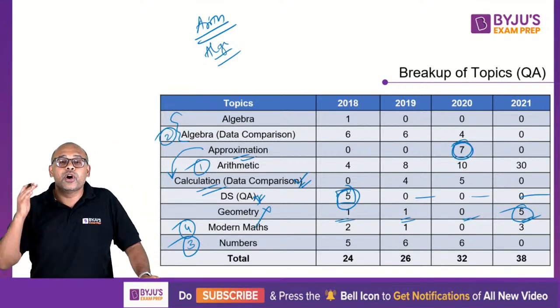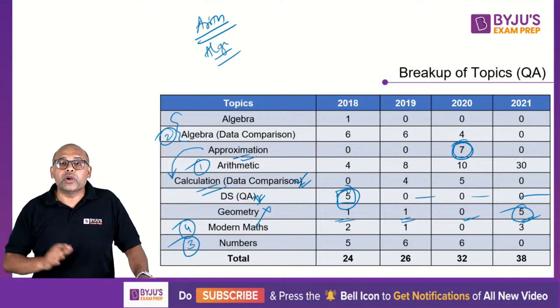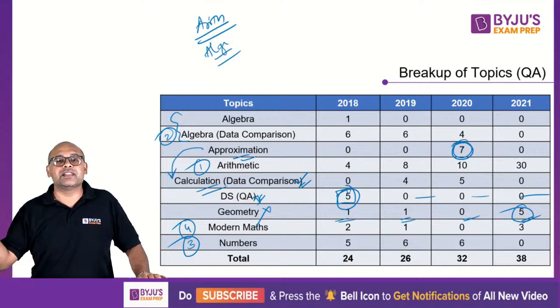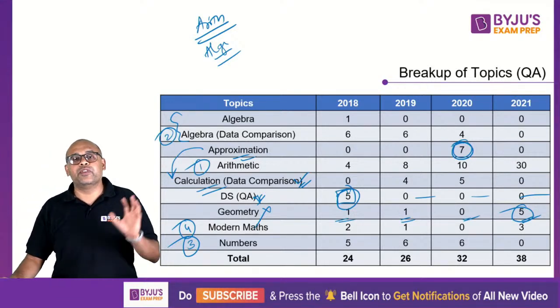Basic circle समझ लो, chord क्या होता है, diameter क्या होता है, radius क्या होता है, alternate segment theorem, basic things, that's enough. You don't have to go too much into cyclic quadrilaterals and things related to that. Basic रखो, simple रखो, उसमें हो जाएगा तुम्हारा काम, तो फिर ठीक है.